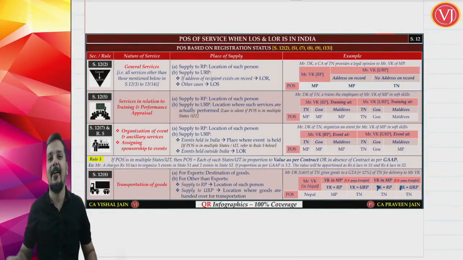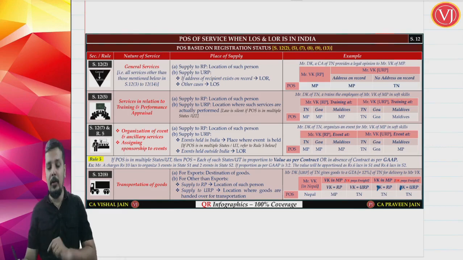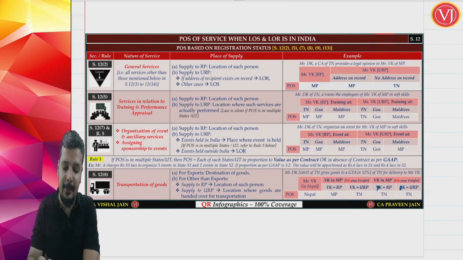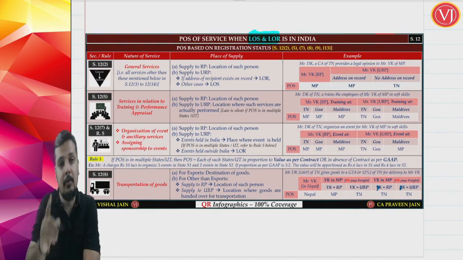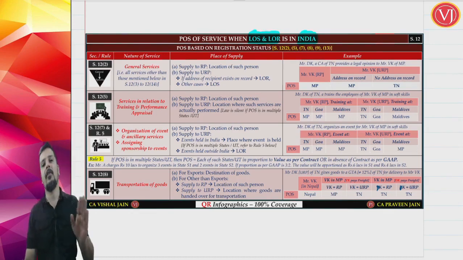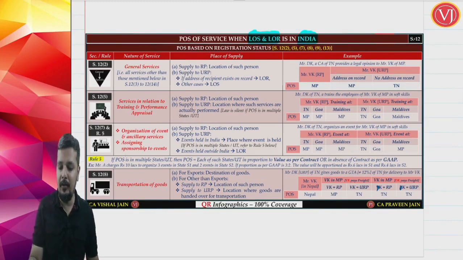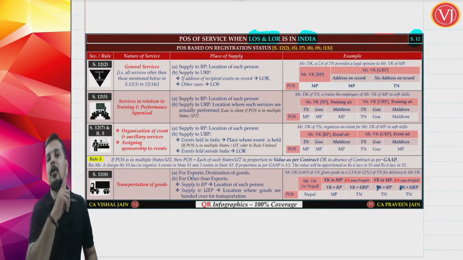Welcome friends, now let us focus on place of supply for services, where both the location of your supplier as well as the location of your recipient is in India. If anyone is outside India or both are outside India, then you have to see section 13. But when you are talking about section 12, both the location of supplier as well as the location of recipient is in India.